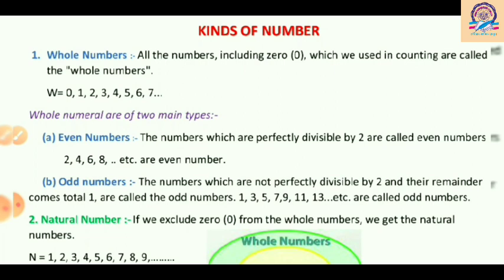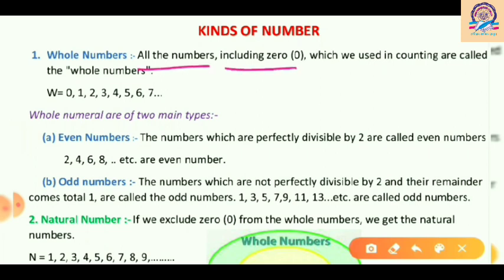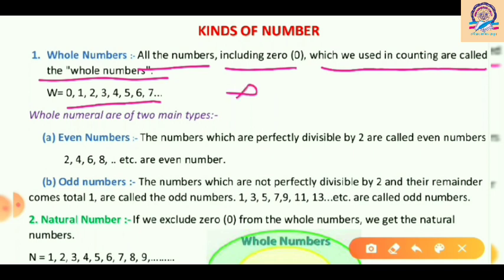Now come to the first kind of number, that is whole numbers. So what are whole numbers? All the numbers including 0 which we use in counting are called whole numbers, such as 0, 1, 2, 3, 4, 5, 6, 7 and so on to infinity. Means there are many whole numbers. It is endless. And now one thing you have to know, that whole numbers are represented by capital W. Here you can see I have represented this.